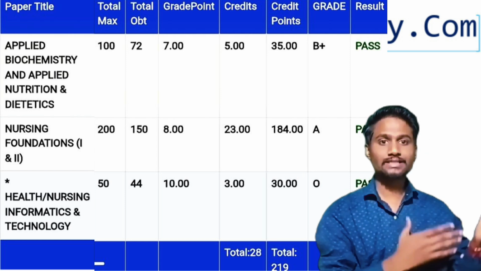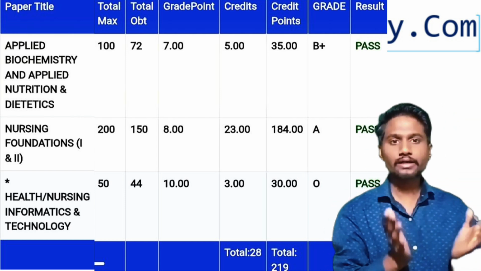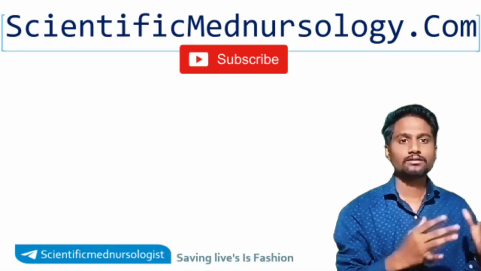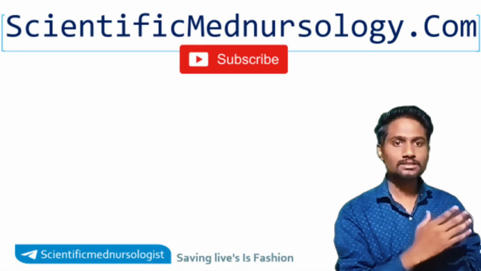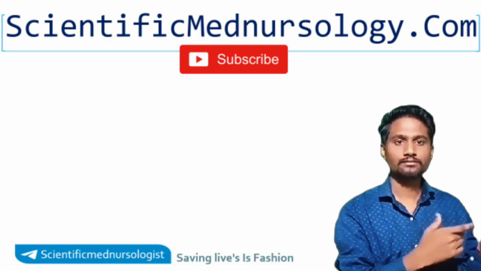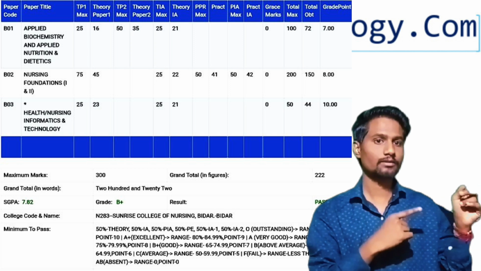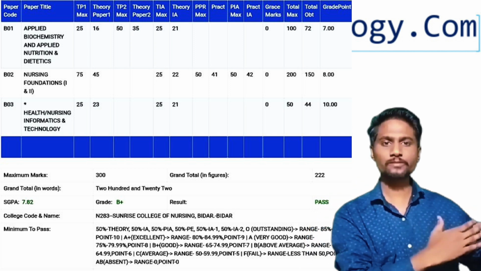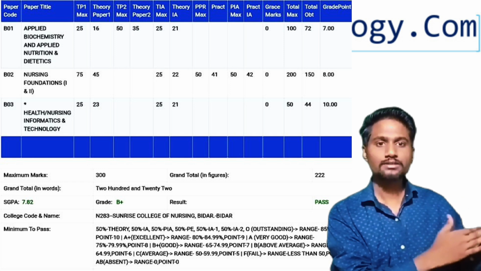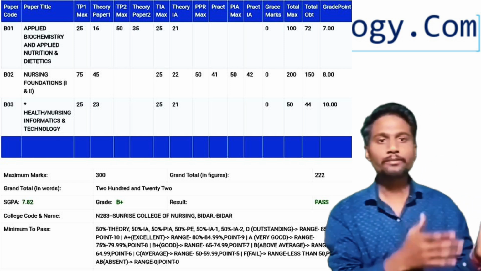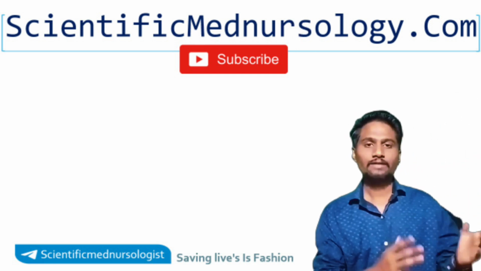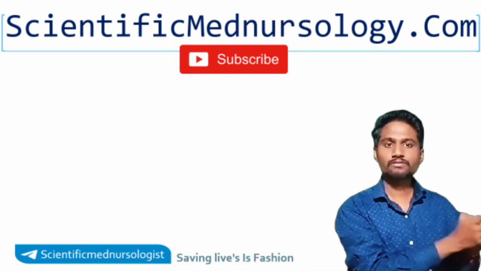As you can see in this mark sheet, the total credit points will be 90 and the total credits will be 12, and when we divide total credit points by total credits, we get 7.5. That will be the SGPA in this mark sheet. So higher SGPA means higher performance. And SGPA is used to calculate CGPA, that is nothing but the cumulative GPA for all semesters. That will be calculated when your course is completed.